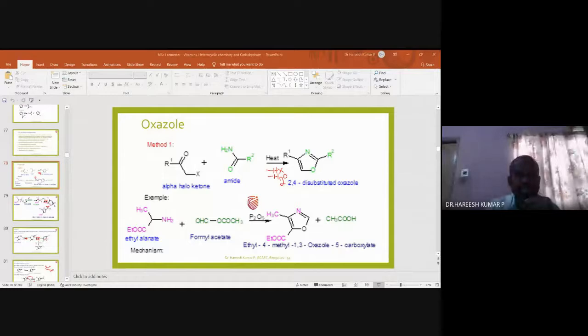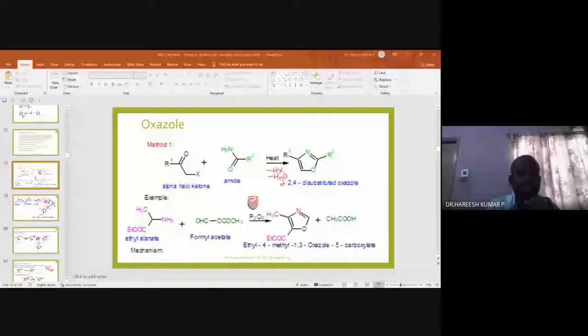It can be started with a carbonyl compound, and adjacent to this carbonyl, this carbon is called the alpha carbon, and X is equal to halogen. Halogen is attached to the alpha position, so that means alpha halo ketone.